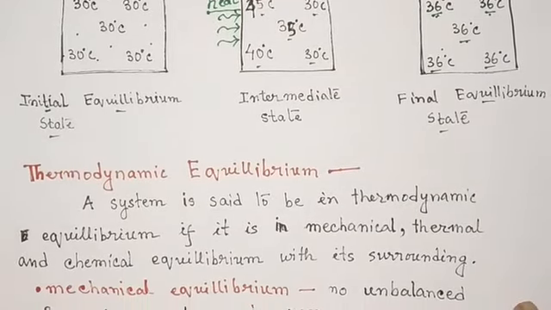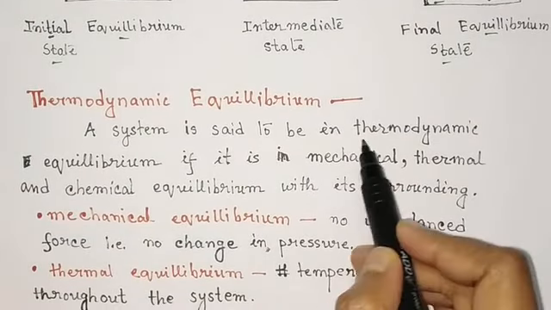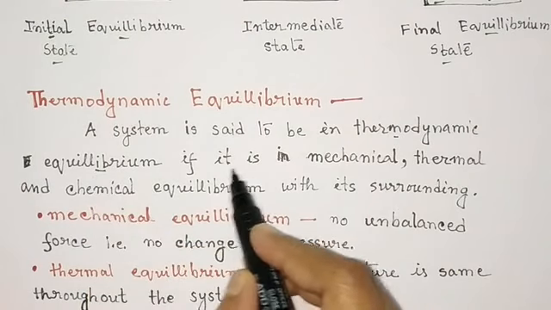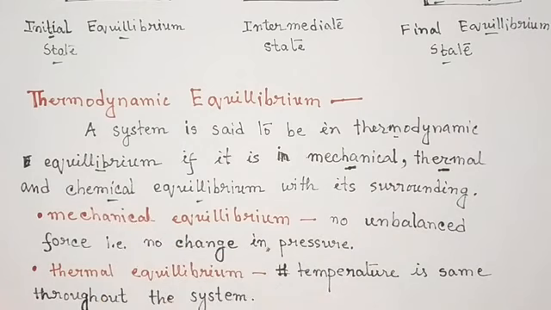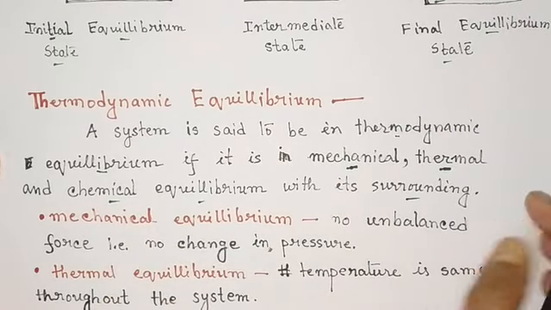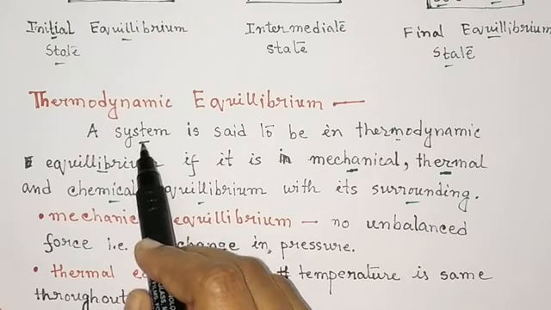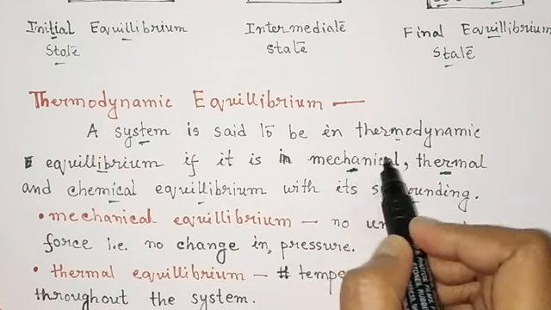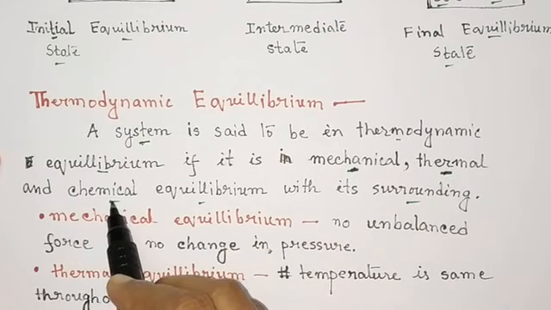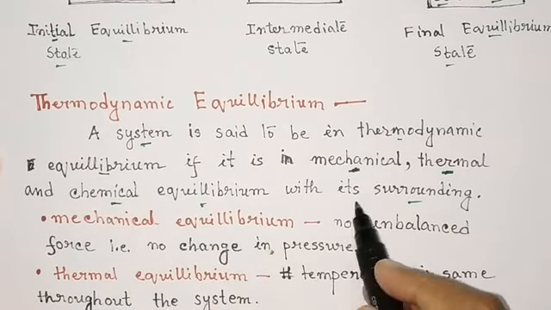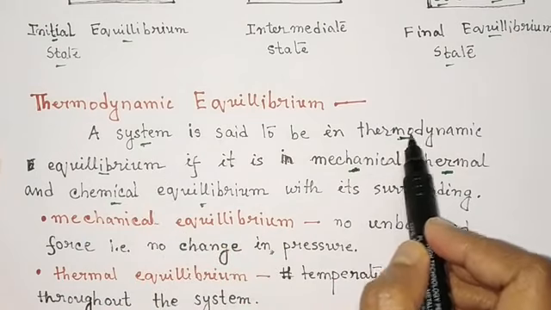So now what is thermodynamic equilibrium? A system is said to be in thermodynamic equilibrium if it is in mechanical, thermal and chemical equilibrium at the same time with its surroundings. Suppose you are observing a system and you see that it is in mechanical equilibrium, at the same time it is also in thermal equilibrium, as well as in chemical equilibrium with its surroundings. Then you can say that the system is in thermodynamic equilibrium.